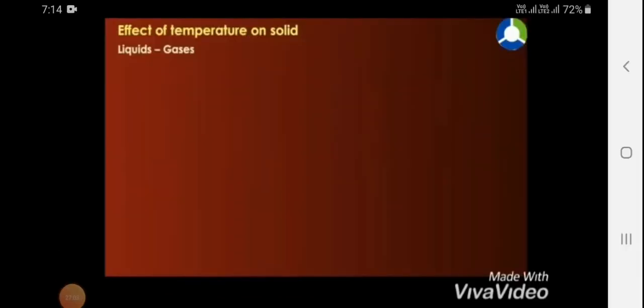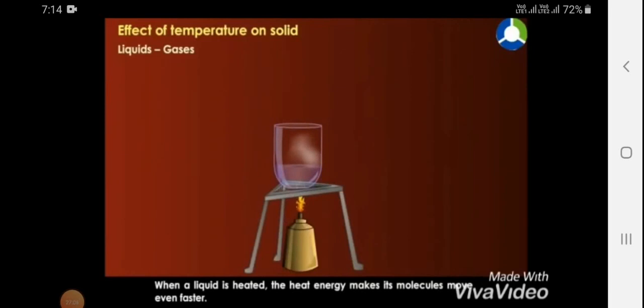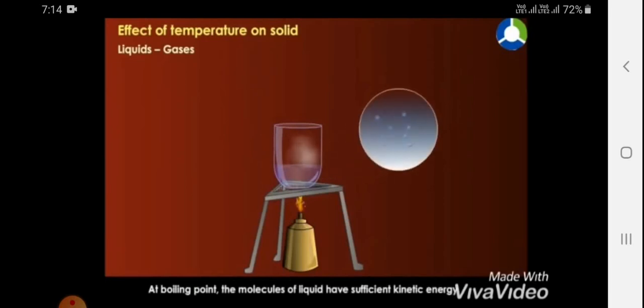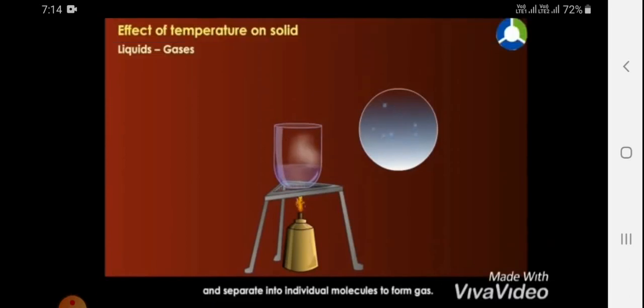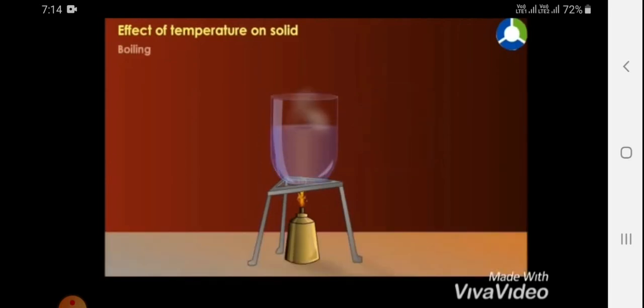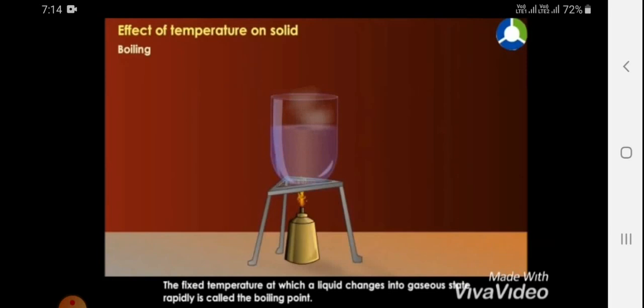How the liquid changes. When a liquid is heated, the heat energy makes its molecules move even faster, so that at the boiling point the molecules of liquids have sufficient kinetic energies to overcome the intermolecular force of attraction holding them together. Are you seeing here, particles are vibrating and separated into individual molecules to form a gas. See here, at the gaseous stage it has a fixed temperature.